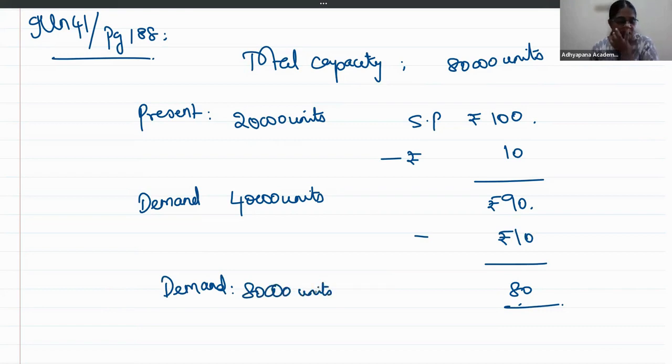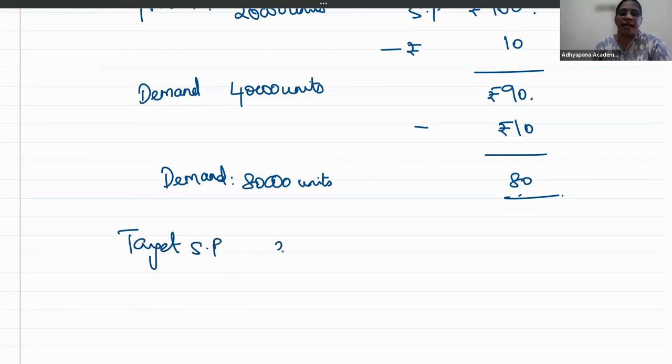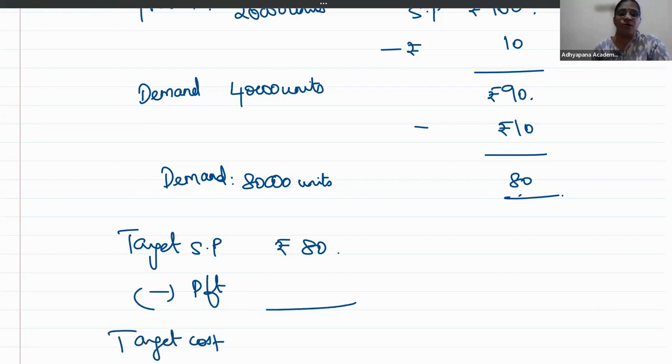Okay. So, question, what should be the target cost at full capacity? What is your full capacity? 80,000 units. For that 80,000 units, how much is your target cost is the question. We know the target selling price is rupees 80. Sales minus profit will give you target cost, right? So, how do you measure this profit? That profit is given as 1/4 on sales, 25% on sales, which means it is 1/3 on cost. Do you know how?